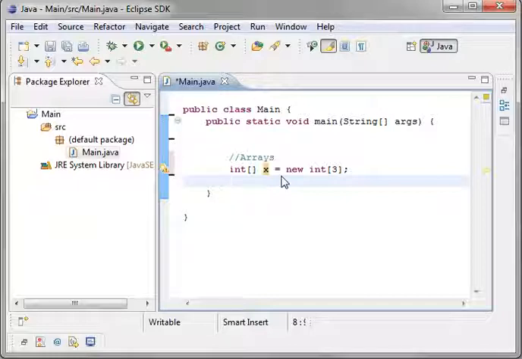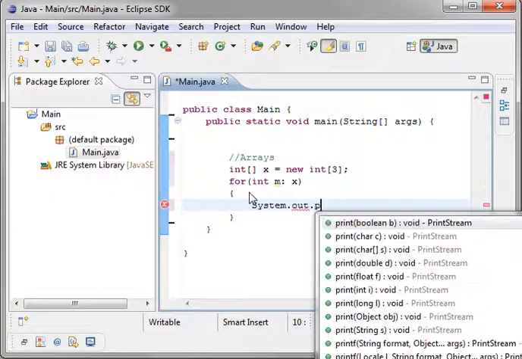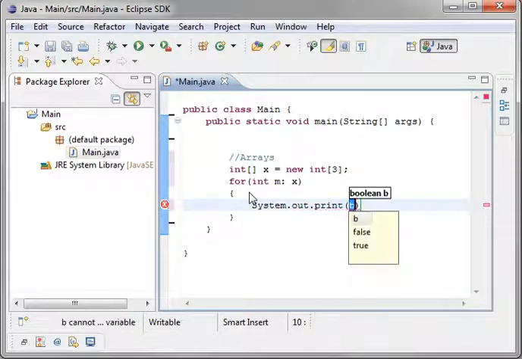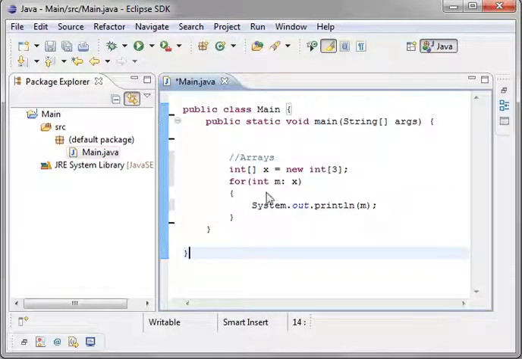Now, what you've done is created 3 variables in memory called x. They're all members of the array. We'll do a for each loop, and we'll say for int m in x, and we will just do a system.out.println. This is kind of one of those do as I say and not as I do days. Alright, there we go. System out print line. We're going to print m.